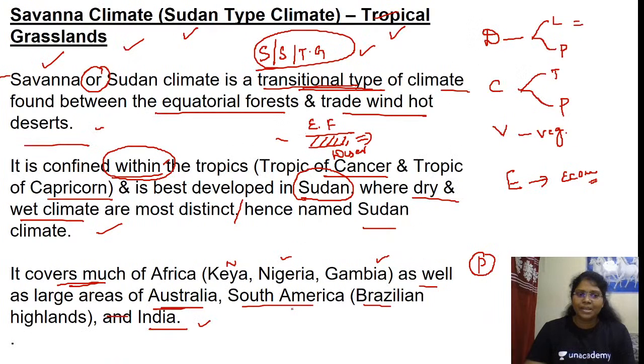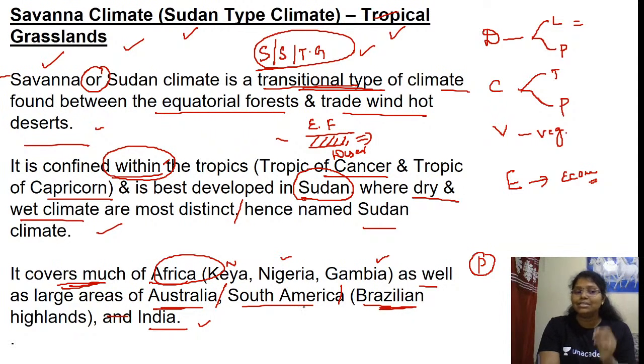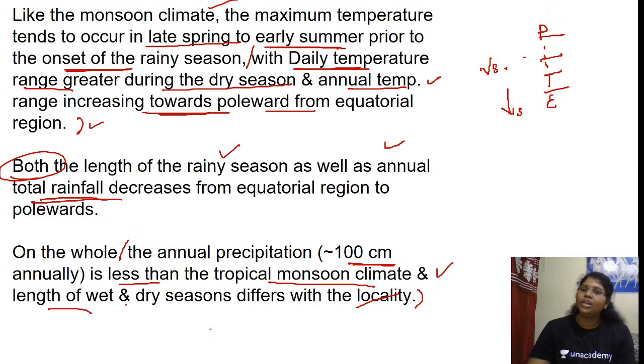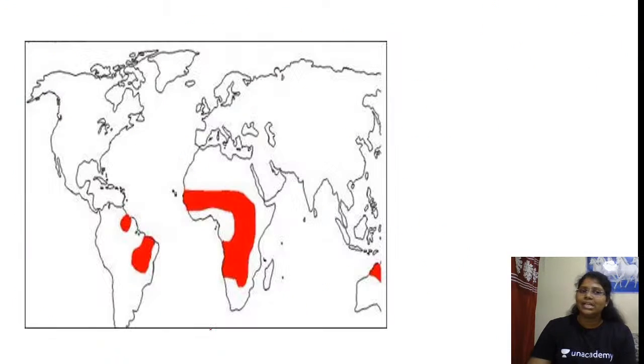See, the places we have here: it covers much of Africa, as well as a large area of Australia. In South America, the Campos in Brazil, and also the Llanos of the Orinoco Valley. So did we complete the code D? Is distribution over? Please let me know.